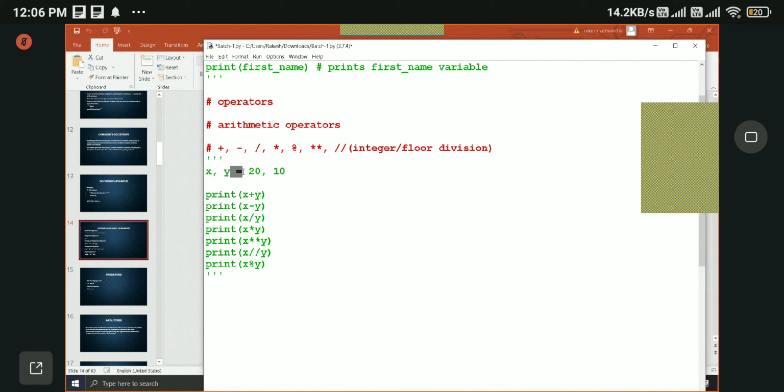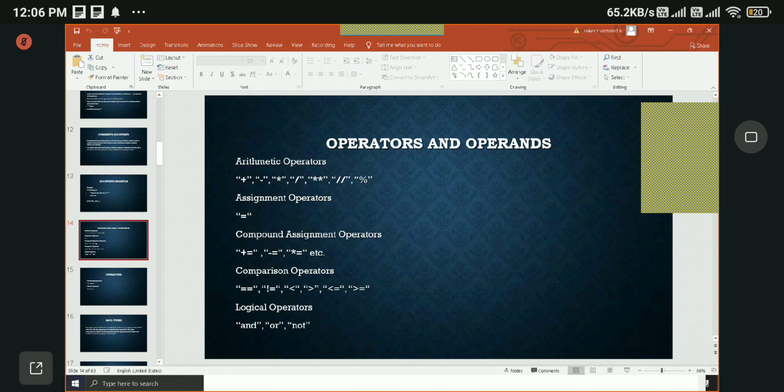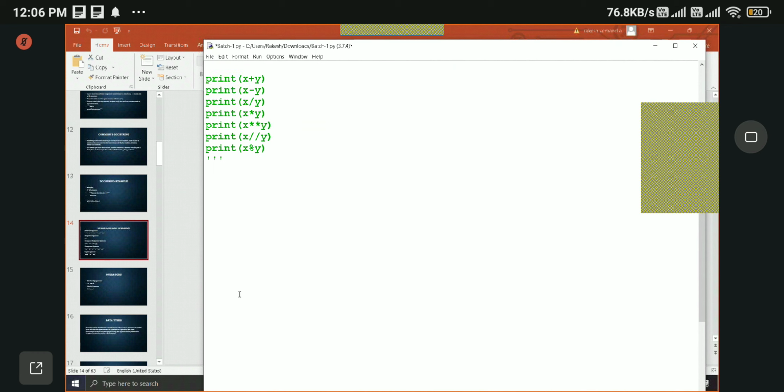This equal to operator is the assignment operator, and we use it to assign values to variables. Remember this. And there are other assignment operators as well, and we call them compound assignment operators.